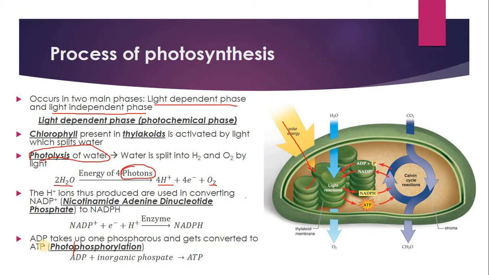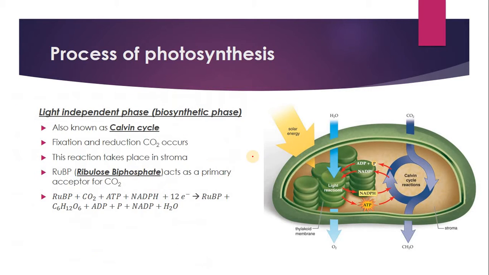There are two products produced during the light dependent phase: one is NADPH and another is ATP. As soon as light falls on the thylakoid, the thylakoids produce NADPH and ATP, which will become the input for the next phase, the light independent phase.